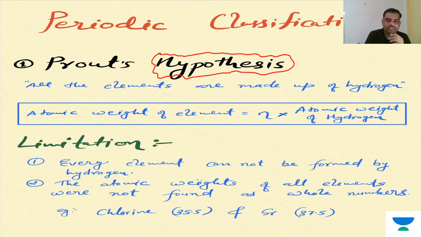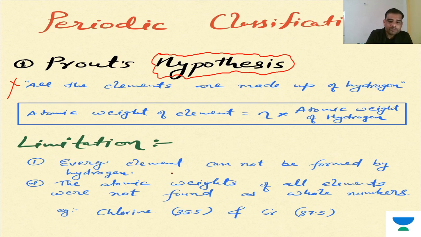Later on this imagination failed, so we only keep it as a memory, that Louis Joseph Proust gave one concept. Okay, that's it. And all the way, I will try to point out from where questions can be possible in the exam and from where questions cannot be possible. So something we need to eliminate, and something we need to put so much pressure and concentration on. That type of clarity I will give you in this chapter.